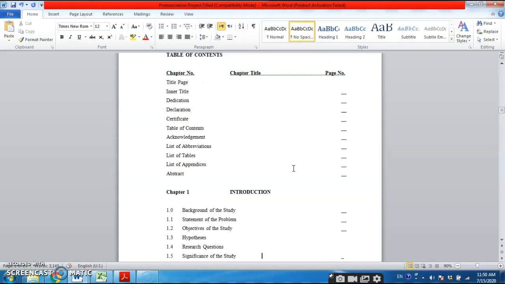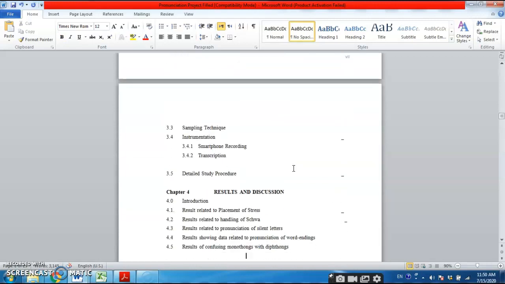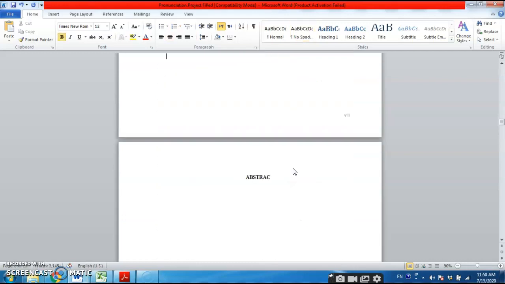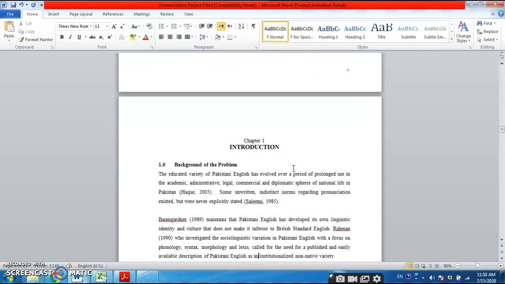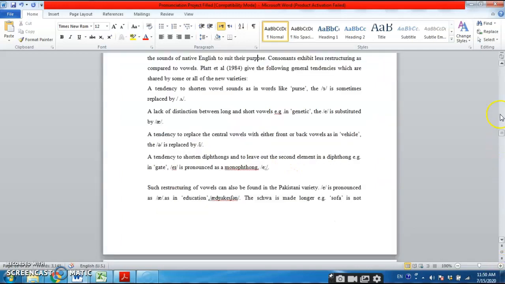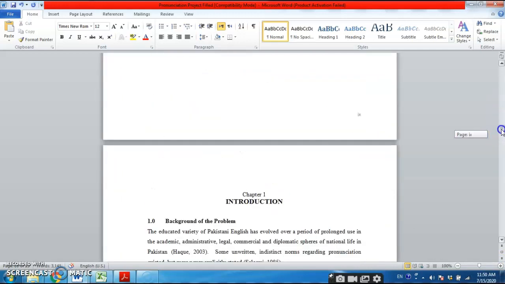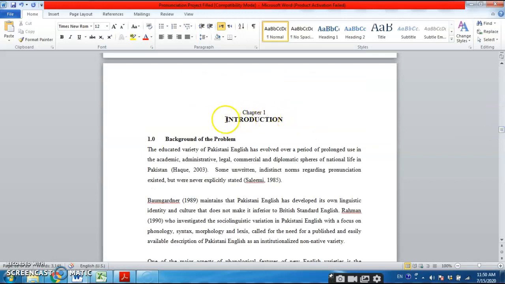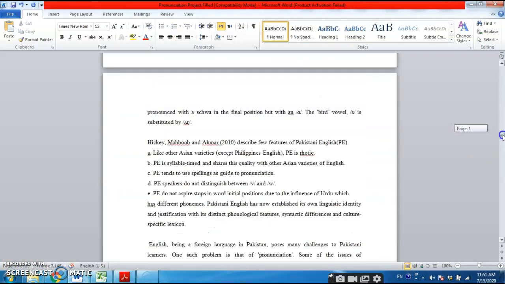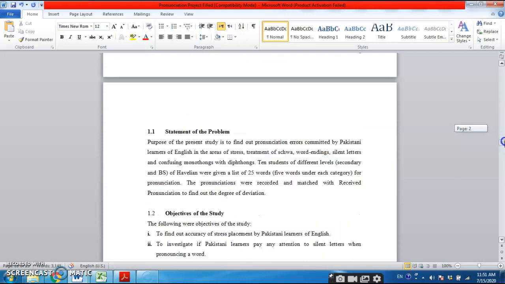That's why I say that each one of you should use this document which I am just scrolling up. See the abstract and the background. So everything is done for you. So you can just use this one. Everything is mentioned. So this background, as you can see, is well written, and you should be using this background.